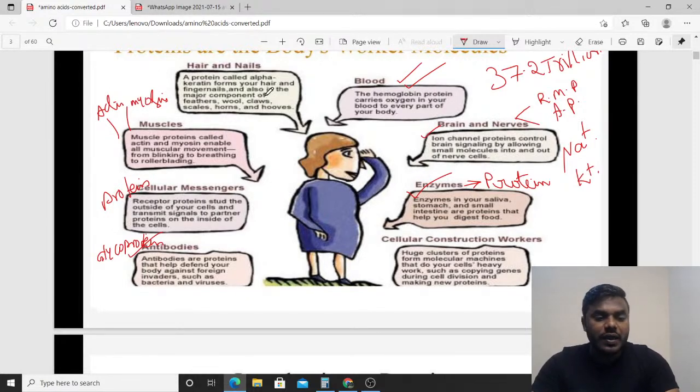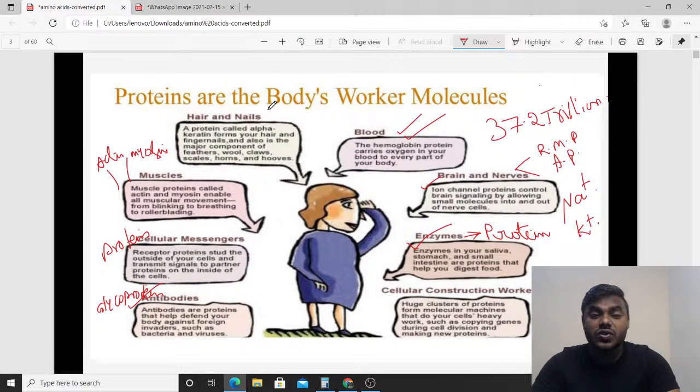And if you look into the hair and nails, this is also a very important point, friends. See, our hair and nails basically contain what? Collagen, keratin.